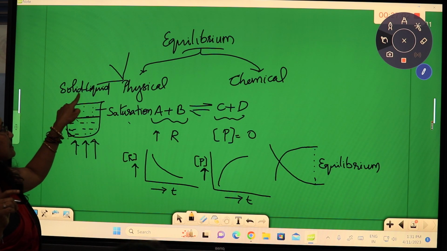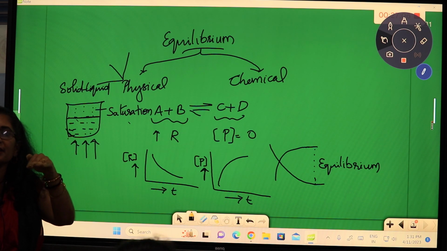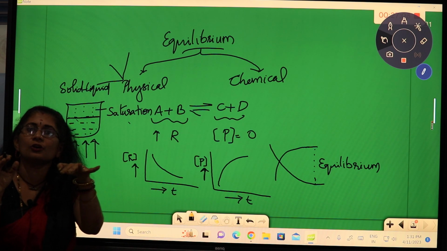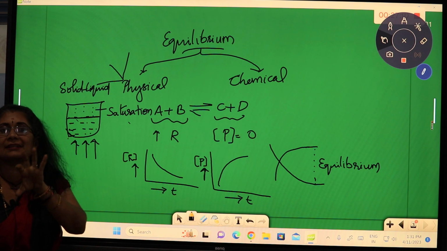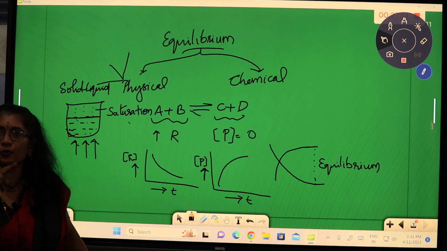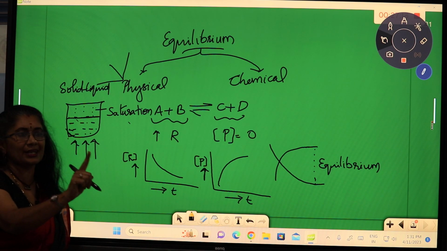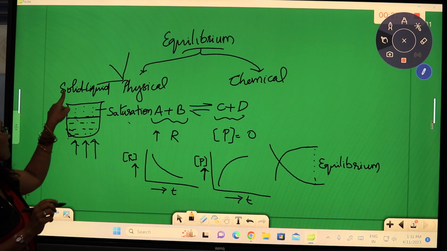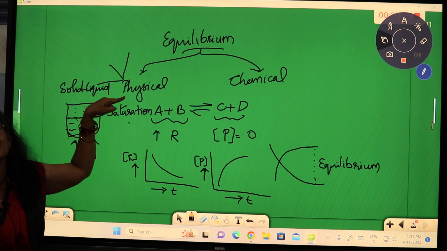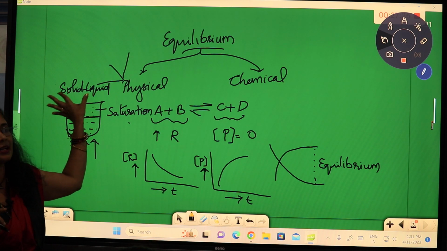There is no gas involved here as it is solid to liquid. So, melting or fusion is the forward reaction here. What is the backward reaction now? Condensation. Wonderful, condensation. Now, when the rate of fusion is equal to the rate of condensation, the solid liquid